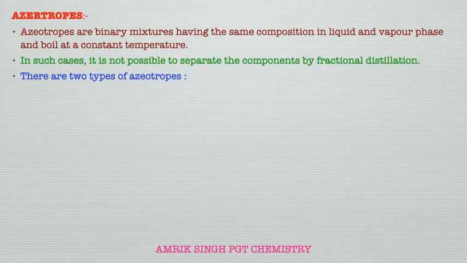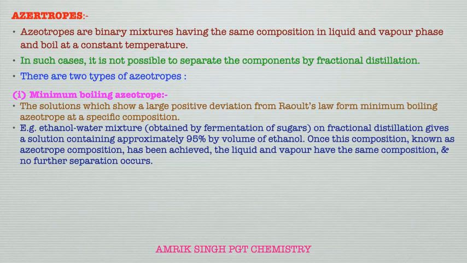Azeotropes are binary mixtures having the same composition in liquid and vapor phase and boiling at a constant temperature. In such cases, it is not possible to separate the components by fractional distillation. There are two types of azeotropes. First one is the minimum boiling azeotrope. The solution which shows a large positive deviation from Raoult's law forms a minimum boiling azeotrope at a specific composition.